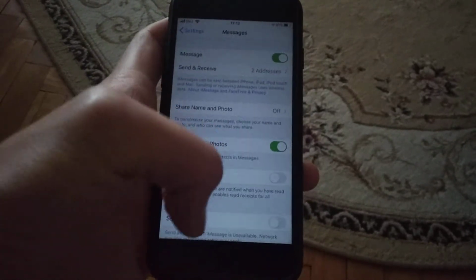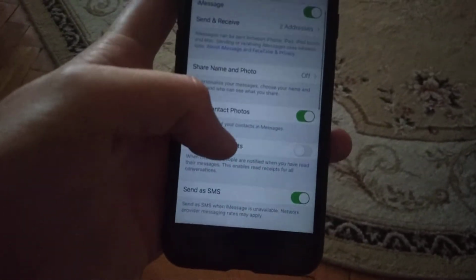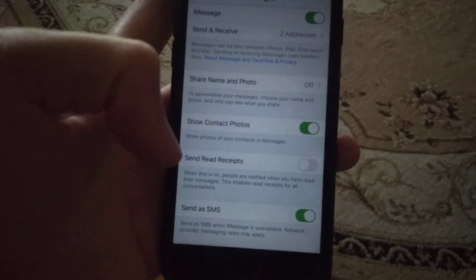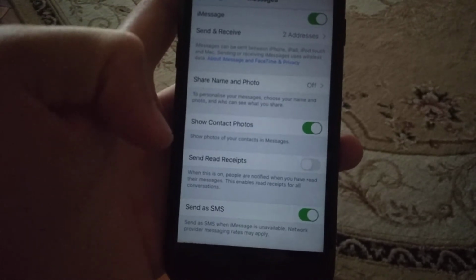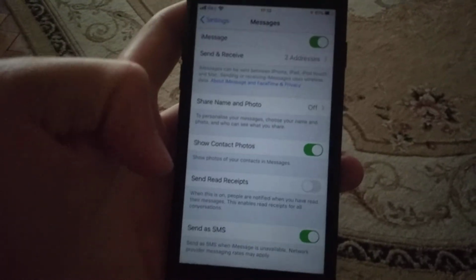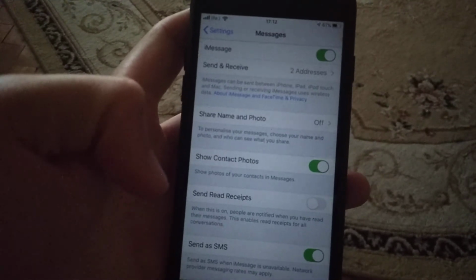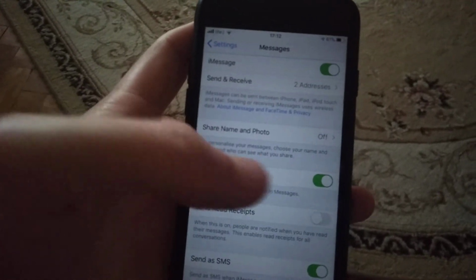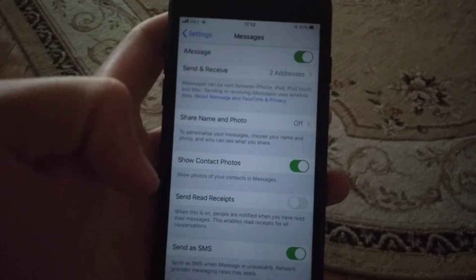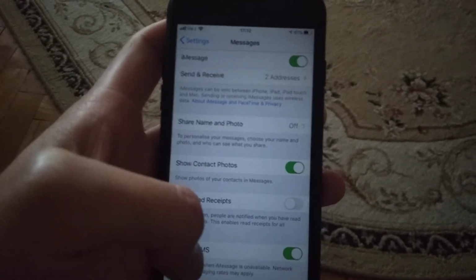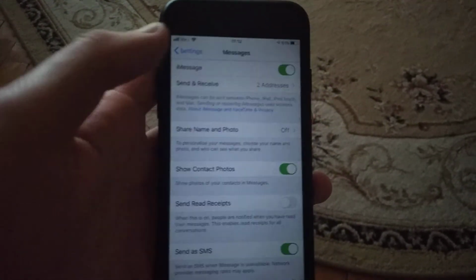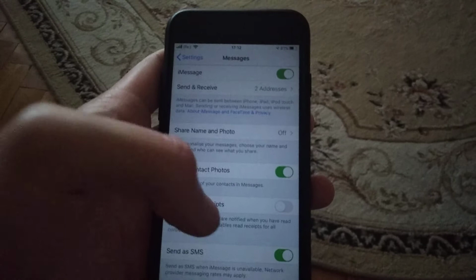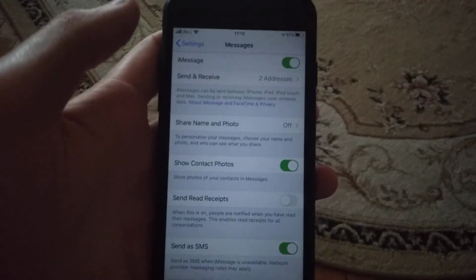So if it doesn't help you and you really need to send this message, so just click here, send it as SMS, turn on here, and now you can see send via SMS when iMessage is unavailable, network provider messaging rates may apply. So if you have no internet access or cellular data, or you don't connect to Wi-Fi, so it will use your SMS, just your carrier on your iPhone, but you will pay for SMS as for your provider.